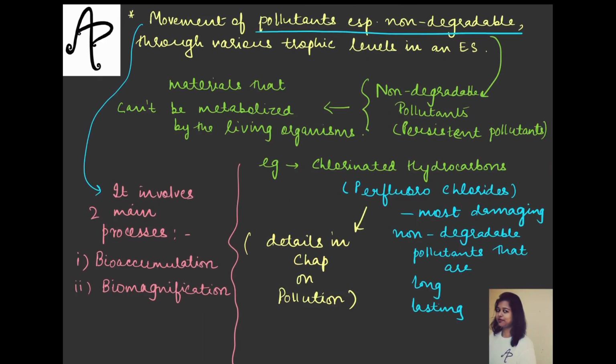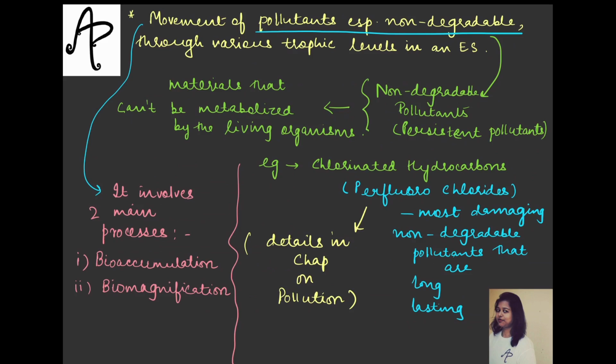Okay, firstly when we talk about this movement of the pollutants, you have seen pyramids, different types of pyramids. Even if you don't talk about pyramids, we have talked about the different trophic levels wherein the energy transfer takes place from the producer to the first level of the consumer, then the second, and so on, and the top level carnivore or consumer would receive that energy, and it will keep on decreasing.